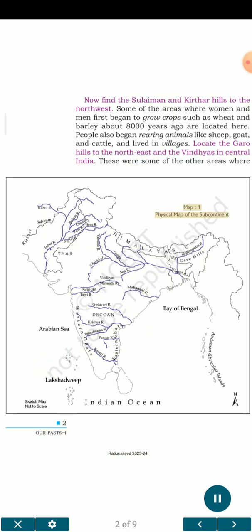Map 1, physical map of the subcontinent. Now find the Suleiman and Kirthar hills to the northwest. Some of the areas where women and men first began to grow crops such as wheat and barley about 8,000 years ago are located here. People also began rearing animals like sheep, goat, and cattle, and lived in villages. Locate the Garo hills to the northeast and the Vindhyas in central India. These were some of the other areas where